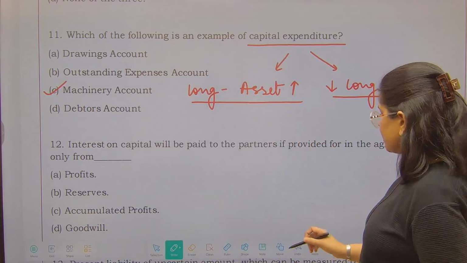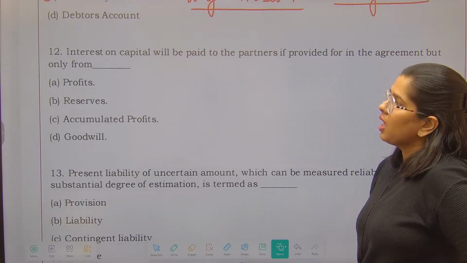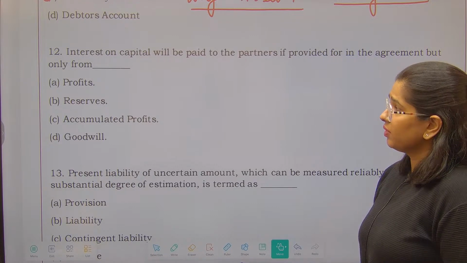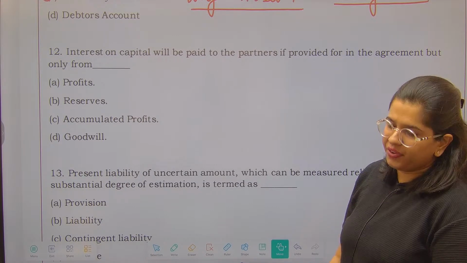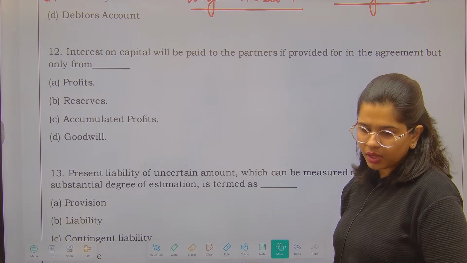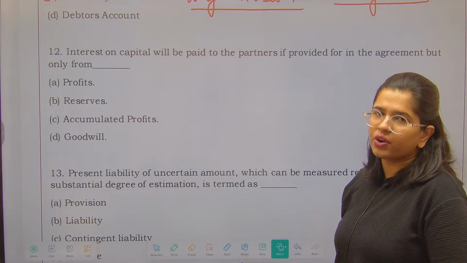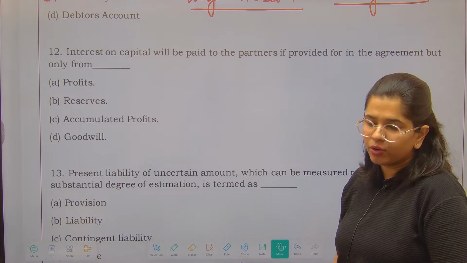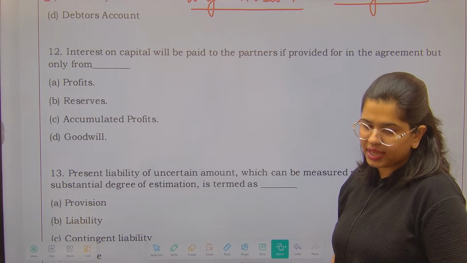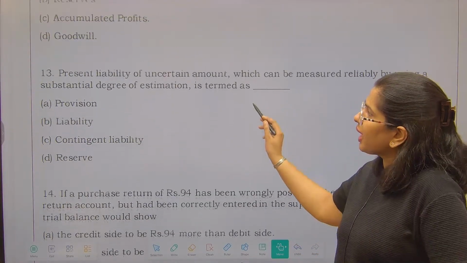Next thing is, interest on capital will be paid to the partners if provided in the agreement, but only from profits, reserves, accumulated profits or goodwill. Over here, the answer is going to be profit. That interest on capital we are going to provide you if we have the profits. अगर हमारे पास profit है, we are going to provide you the interest on capital.